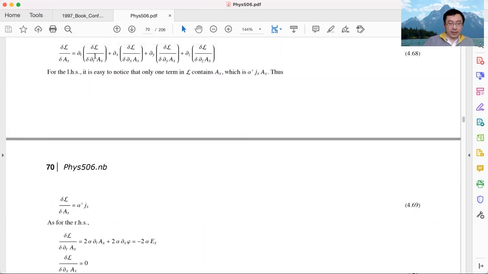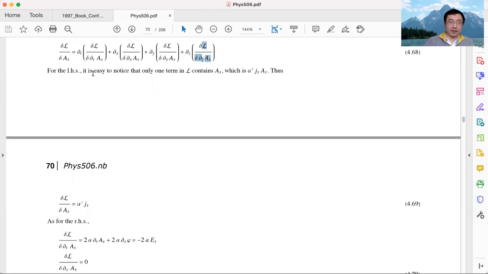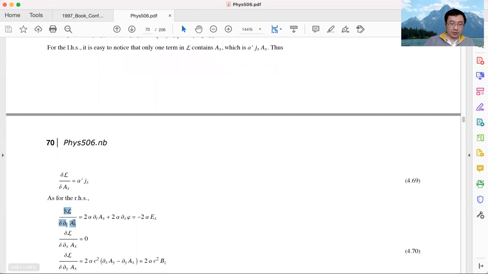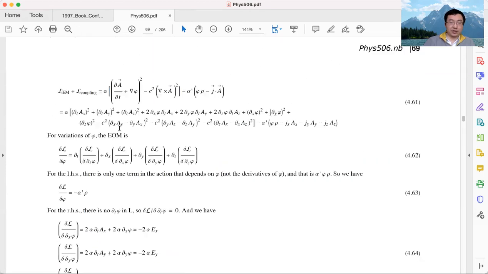Okay, so for the right-hand side, again, let's look at these four terms one by one, one after another. Let's start from this first term. In the first term, we want to calculate the variation of Lagrangian density to the time derivative of AX. So again we go back to the Lagrangian density, and we ask, which term contains the time derivative of AX? The time derivative of AX only appears in this term.